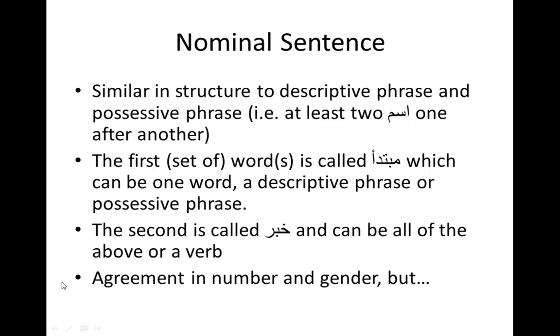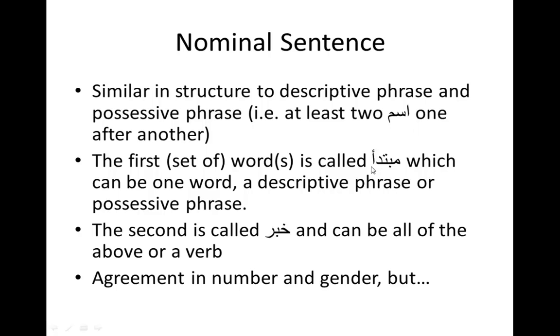So, the thing that you have to remember about nominal sentence is that it can be confused with possessive and descriptive phrases, the last two lessons that we had. Because all three of these are collections of ism, normally. They can be just two words, and if it's made of just two words, you'll have to differentiate between sifa mawsuf, idafa, and jumla. It could be either of them, just with two words. All three of those things can have more than two words, obviously, also.